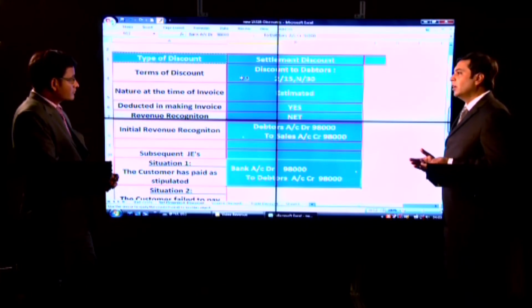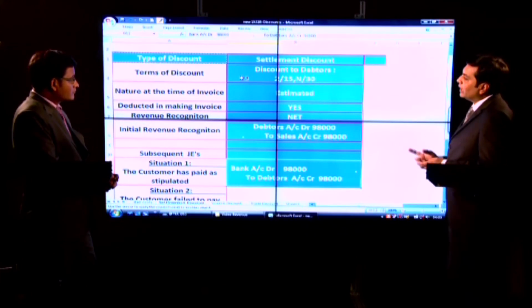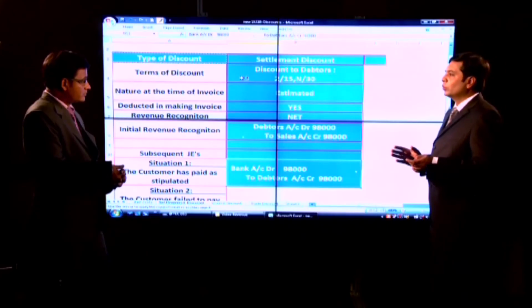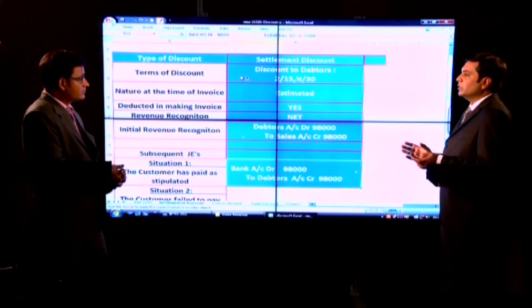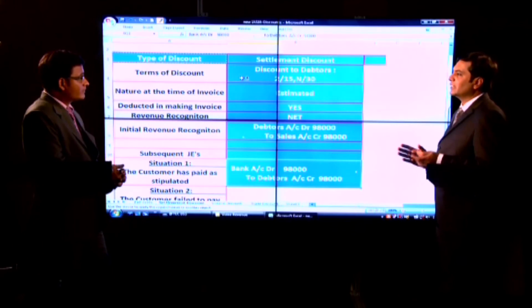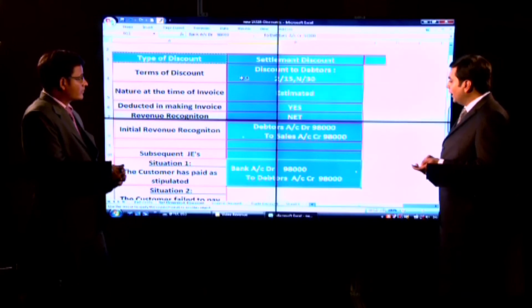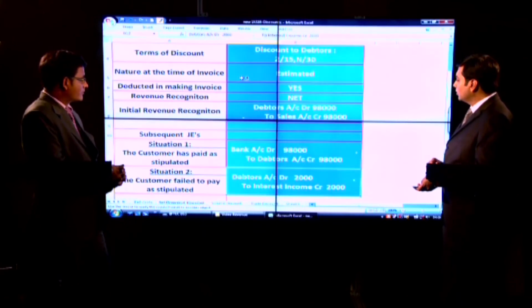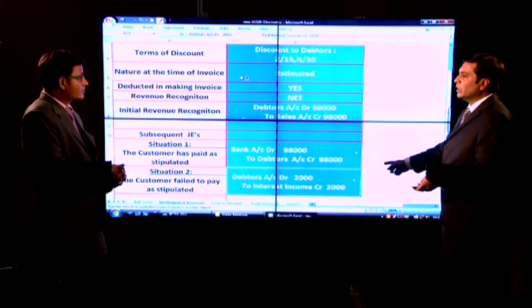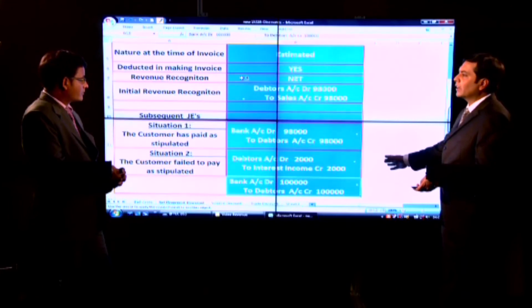Then am I going to recorrect my revenue? The answer is no. That 2000 rupees will be recognized as interest income rather than correcting my revenue again, and debtors will be increased and I will recognize a lakh rupees instead of 98,000 rupees.